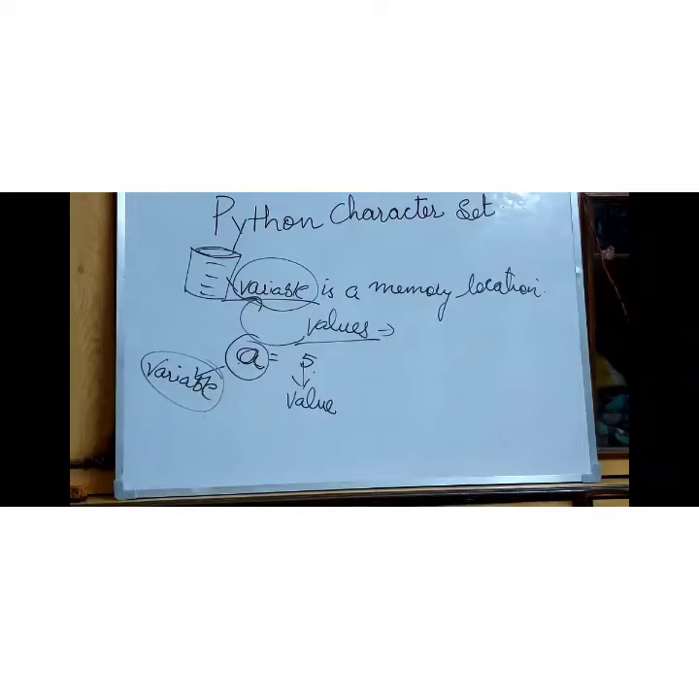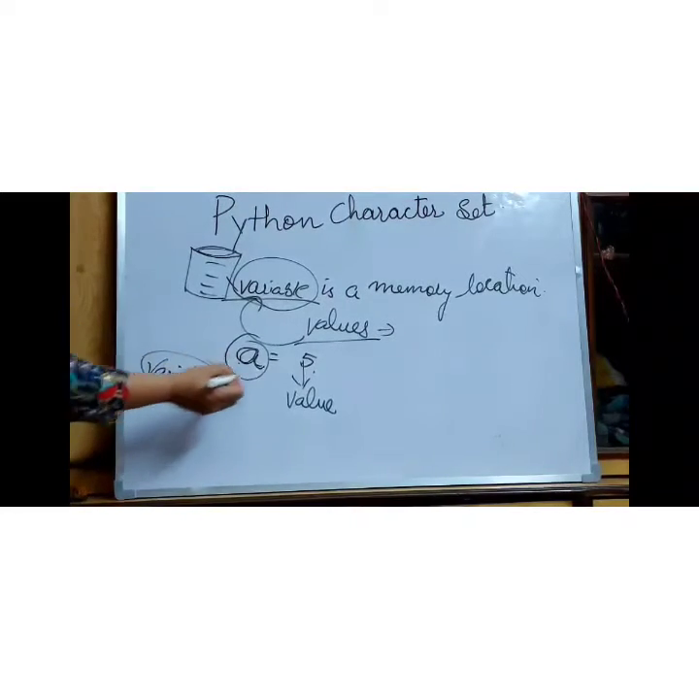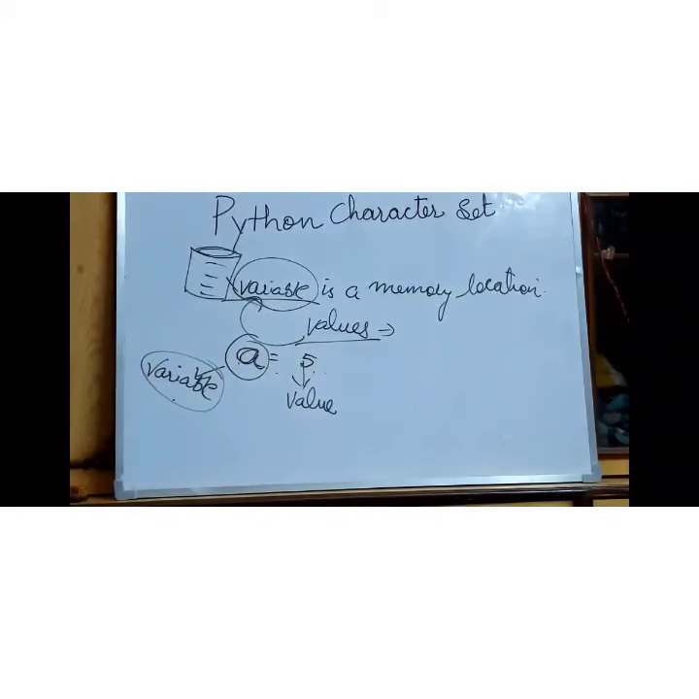We all have done MS Access in the 10th standard, and we should know what the data types are. And after this variable, we will go through the data types also. So this is the variable where we are storing the value.